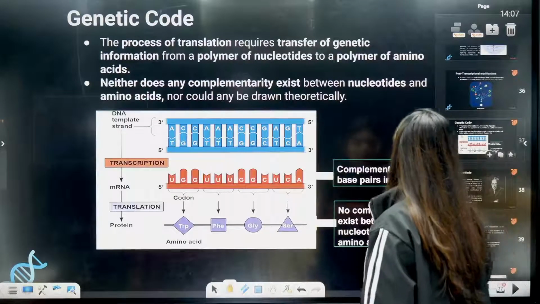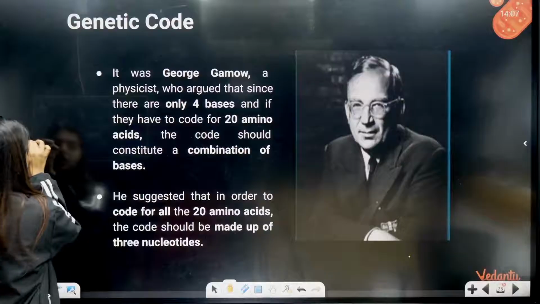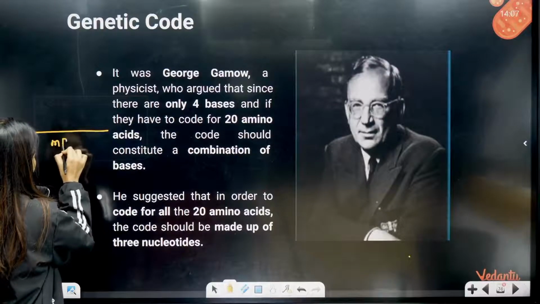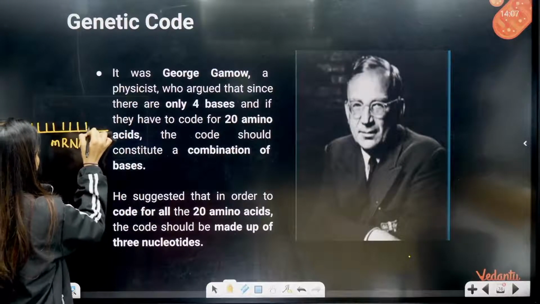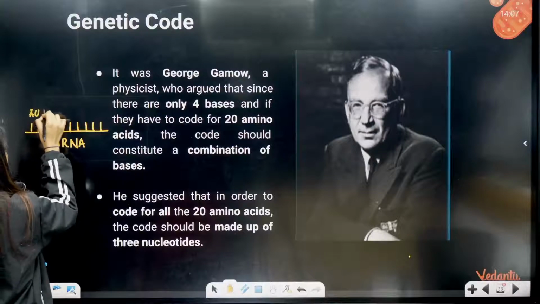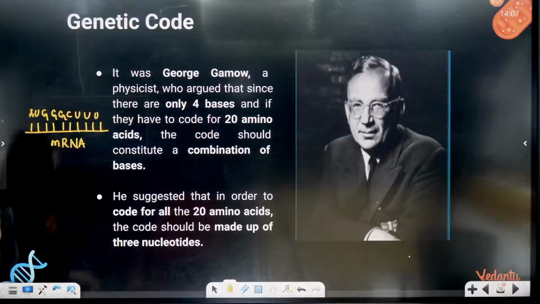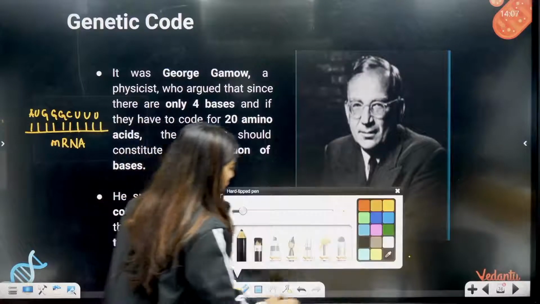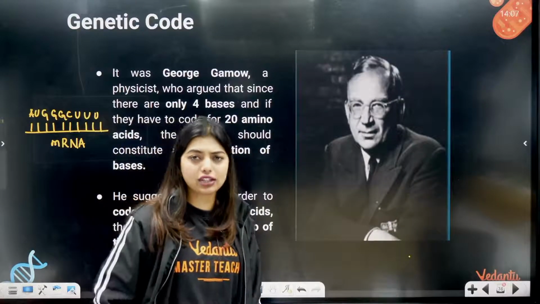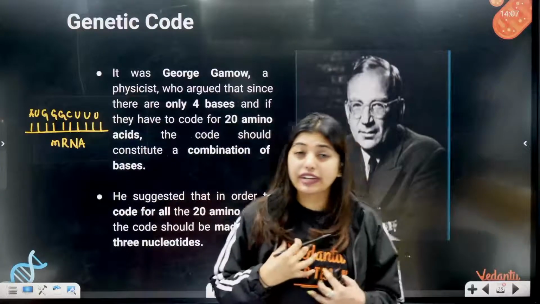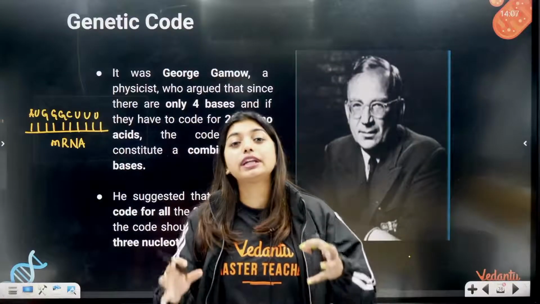Okay, genetic code. So now students, genetic code means what? Let's say this is your mRNA. On the mRNA, there are some nucleotide bases, no? AUG, GGG, UUU, something like that is written. Now, looking at this, are you able to code for any protein? No, ma'am, I am not able to code. It just looks like letters to me. So, mRNA cannot read itself that, okay, I have AUG, I should code for methionine. That they cannot do. So, we are going to take the help of someone.